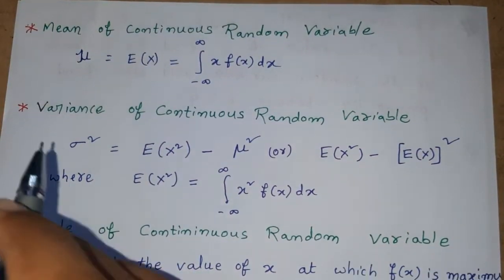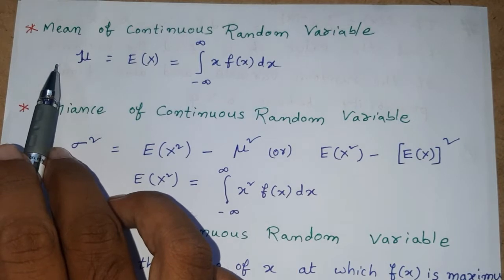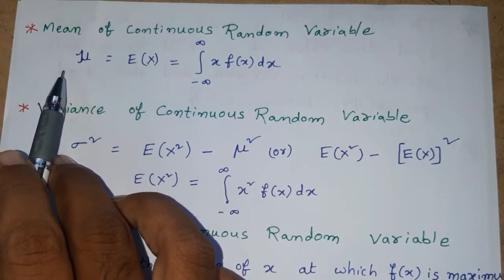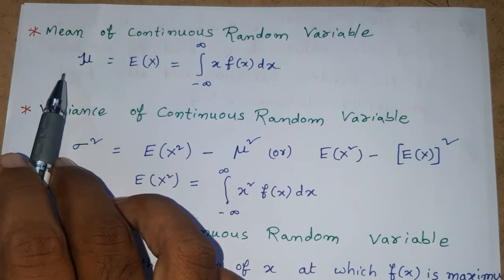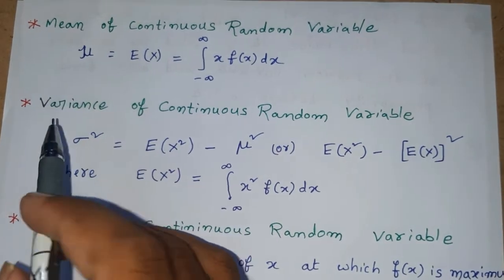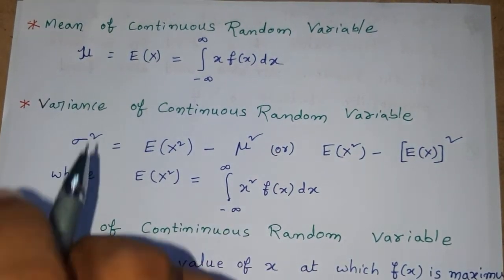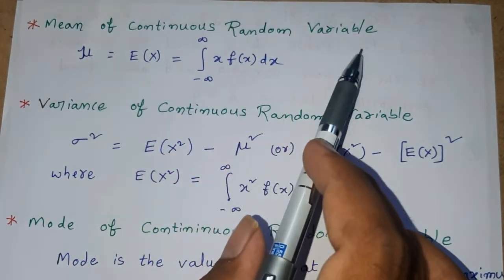Okay students, in previous class we learned about the continuous random variable and we did some problems also. Today we will learn about mean of continuous random variable, variance of continuous random variable and mode of continuous random variable. First one is mean of continuous random variable.